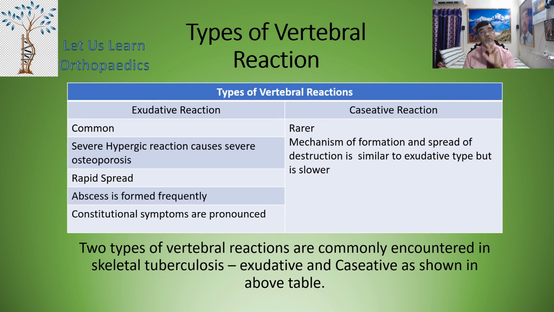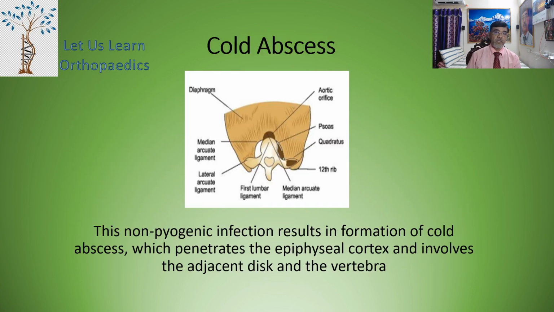However, when it comes to caseative reaction, it is rarer. Though the mechanism of formation and the spread of destruction is similar to the exudative type, the speed is slower. Now coming to the cold abscesses.